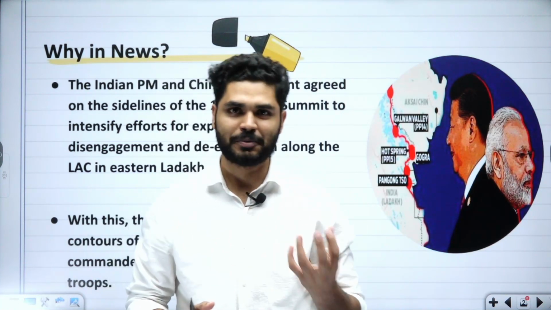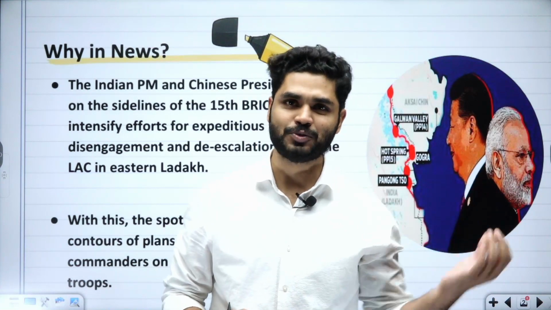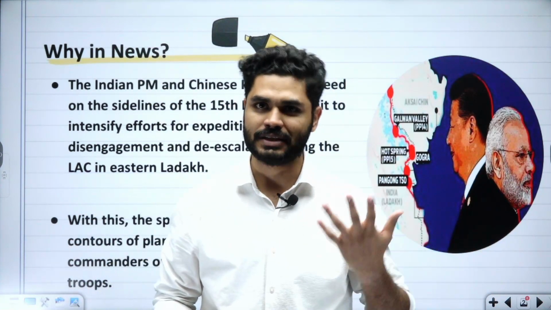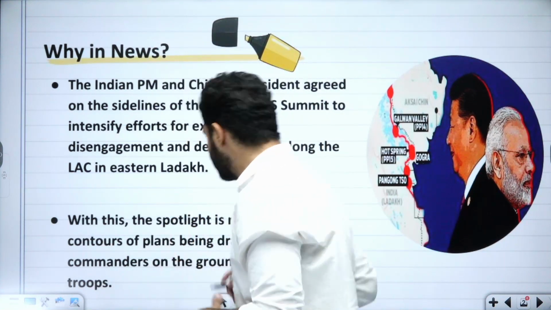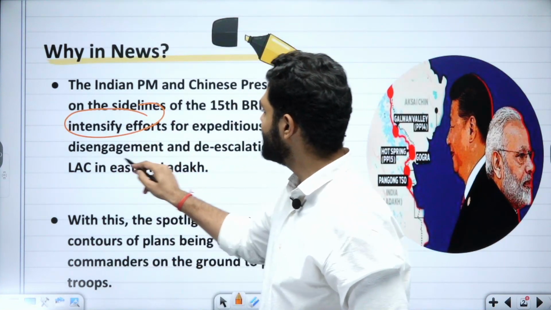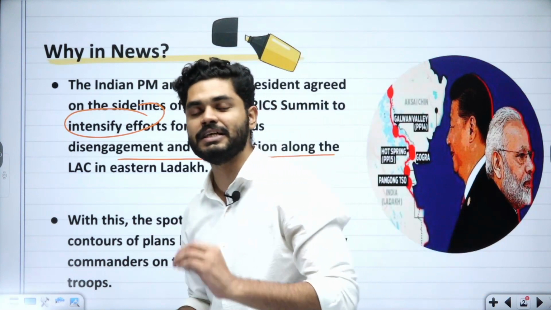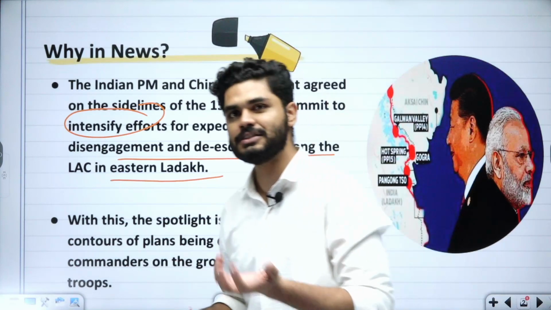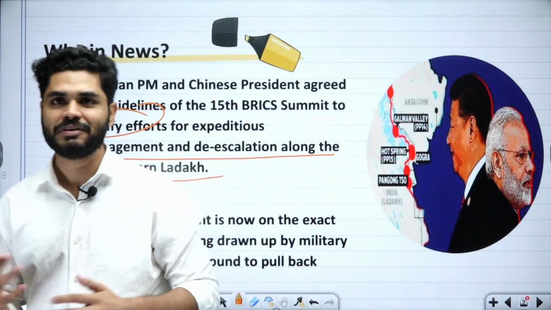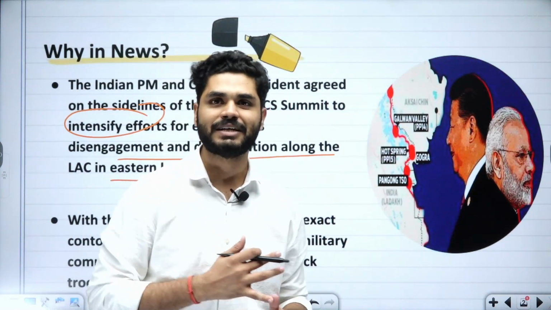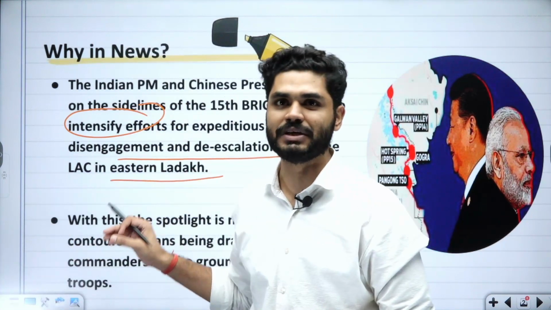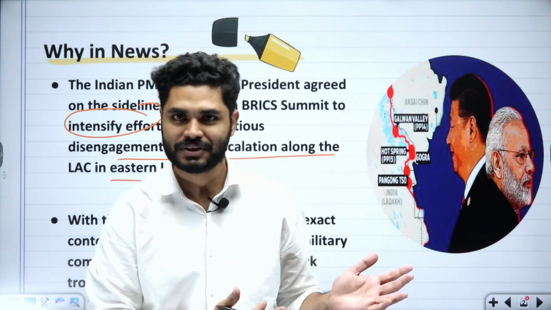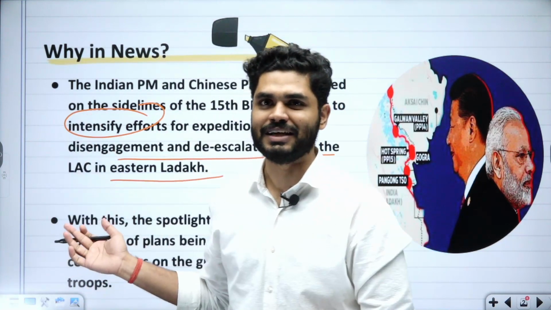The 2 prominent members of BRICS, India and China, their supreme leaders, Prime Minister Modi and President Xi Jinping, decided that they will intensify their efforts to disengage and de-escalate along the LAC in the Eastern Ladakh sector. Okay, the Eastern Ladakh sector, and LAC is Line of Actual Control. So now they have decided. So the ball is in the court of the military leaders, specifically those military troops who are stationed there, and they'll see the dynamics and try to execute what they have said. But that's the news, and this is the end of the news.